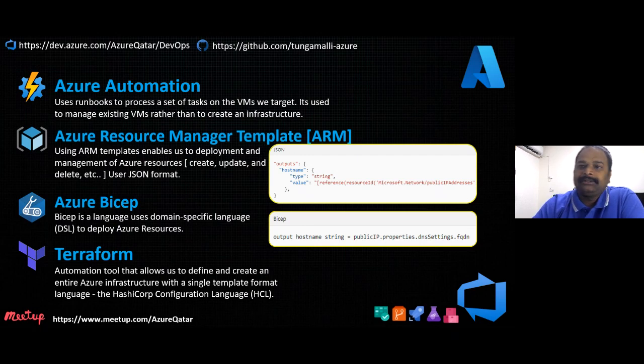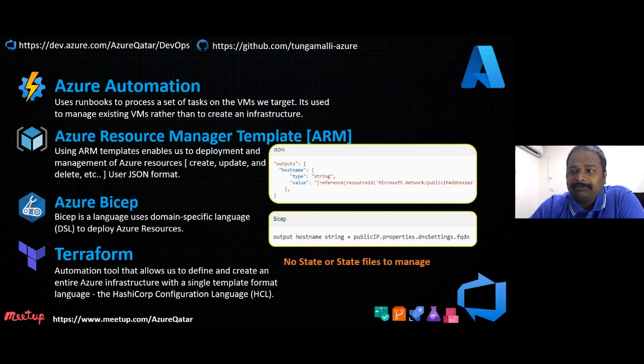Now, today's agenda: Terraform is the tool where we can create infrastructure from low level to high level. Most of the Azure infrastructure we can create using Terraform. Terraform is a HashiCorp product. It uses the HashiCorp Configuration Language, HCL, which is human readable.